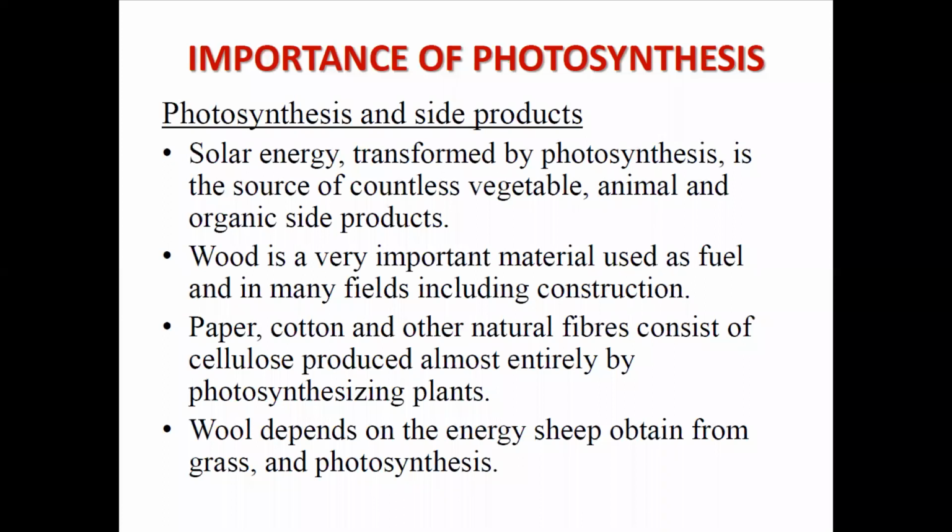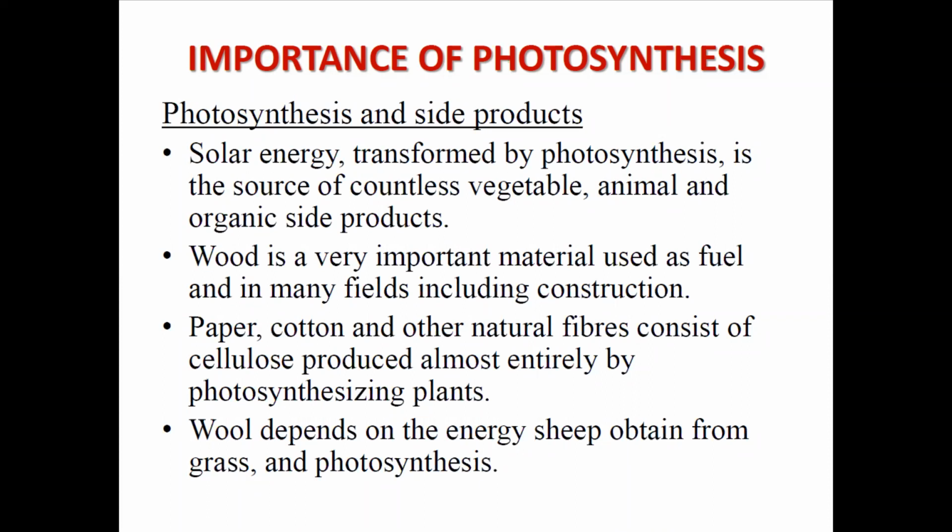Paper, cotton, and other natural fibers consist of cellulose produced centrally by photosynthetic plants. So paper, notebooks, any type of cotton which is being used are present as a byproduct and being utilized in different industries. Wool depends on the energy sheep obtained from the grass and photosynthesis.